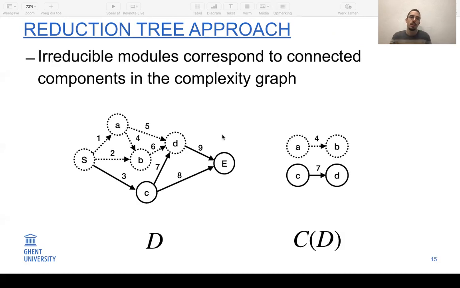So what does this mean? A module is a part of the graph that can be solved independently from the rest of the graph. Here in this example, we have the dotted part of the graph. For the discrete time cost trade-off problem, we could first solve this subproblem, and then we would have one remaining activity for that subgraph, and then we could solve the larger problem using this one remaining activity. We also show in the chapter that in the complexity graph, each module corresponds to a connected component. So it's relatively straightforward to find the modules in the graph by looking at the complexity graph.